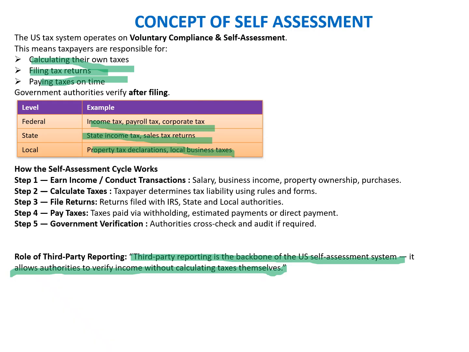So once they file their return, the amount will be reduced from the total assessed taxes of the assessee, who is responsible for paying the final taxes, because that has already been deposited or deducted by the payer at that point in time. A similar concept applies here: when the third party submits their return, the taxes they deducted in favor of the assessee get populated. Then the assessee will look at those taxes and deduct that amount while calculating the final tax to be paid. So this is the concept of self tax assessment, which is very relevant in the US. So move to the next slide.